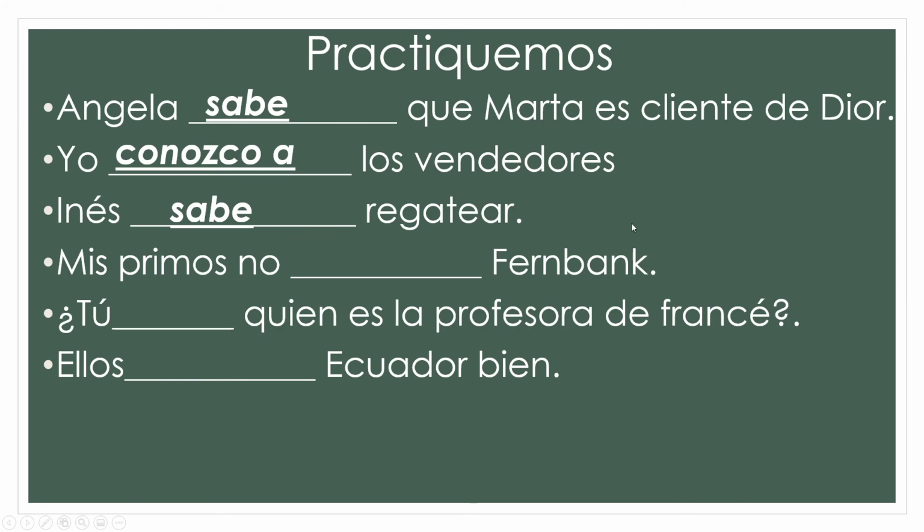Mis primos no blank Fernbank. Well, you got to know that Fernbank is a place, so that is conocen. That is in Marietta. Hope we know that. Mis primos no conocen Fernbank. They don't know or are not familiar with Fernbank, the museum. So it is a place, nothing about it, just a place.